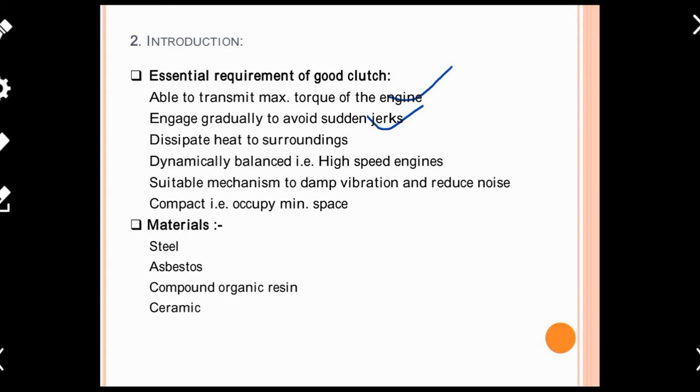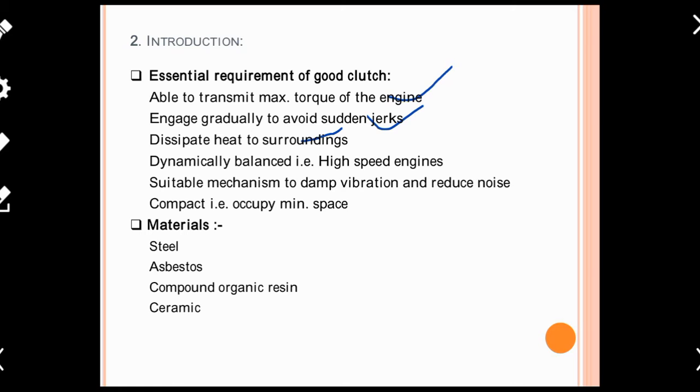Generally we know that engines use a clutch for power transmission, and in engines there is variation of motion and torque requirement every time. So there will be a chance of more jerk and vibration. So whatever clutch you are using should absorb a sufficient amount of that vibration and jerk. So this is the second characteristic of a good clutch.